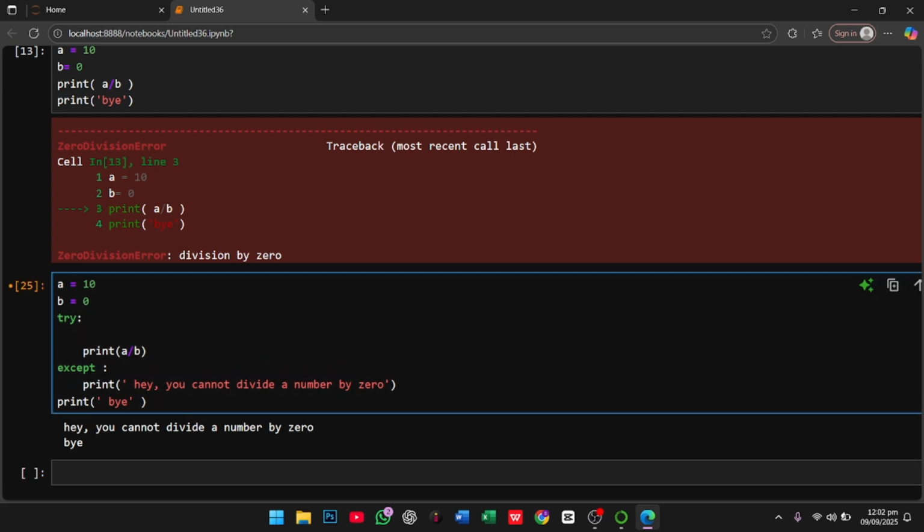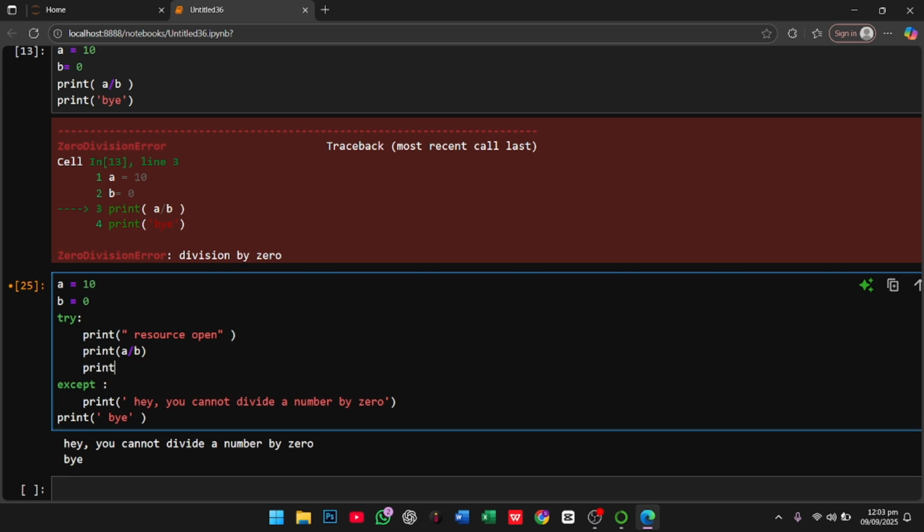Here I have to print "resource open", and also we must close it, so "resource closed".